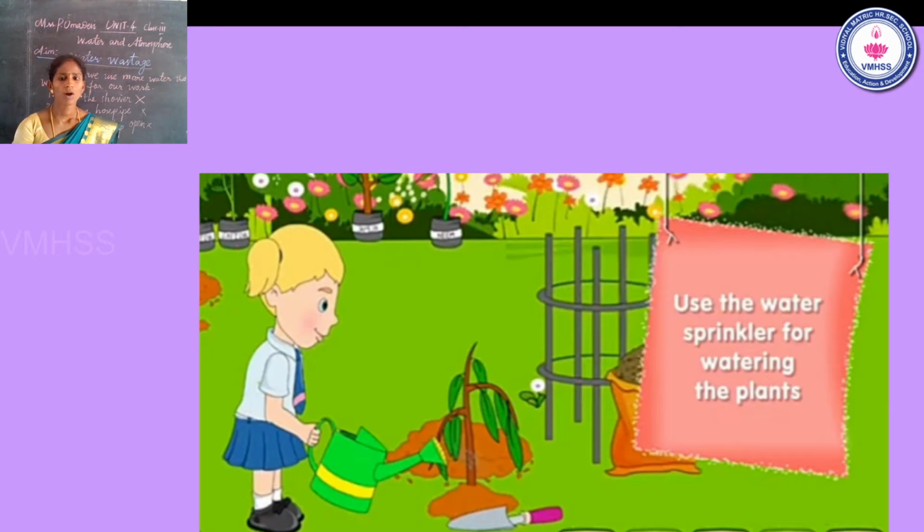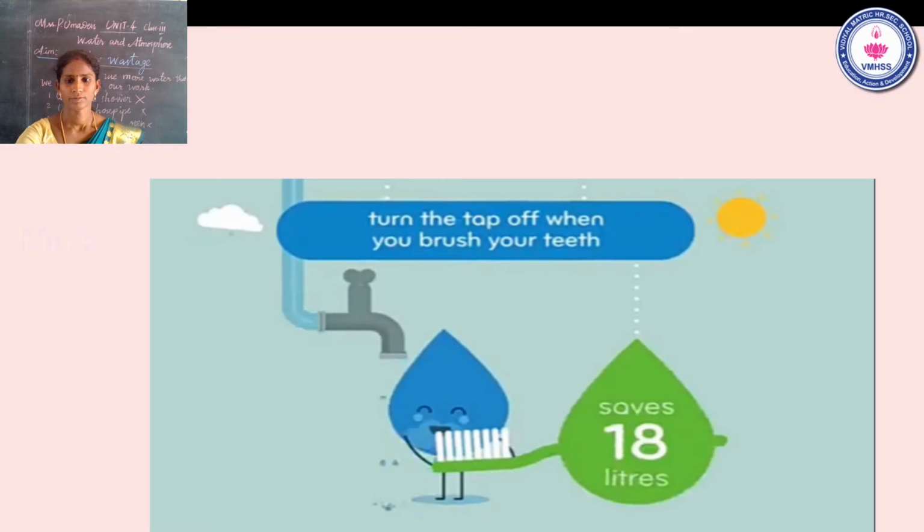Then use a water sprinkler for watering the plants. Turn the tap off when you brush your teeth. This is very important. Some children are like this.